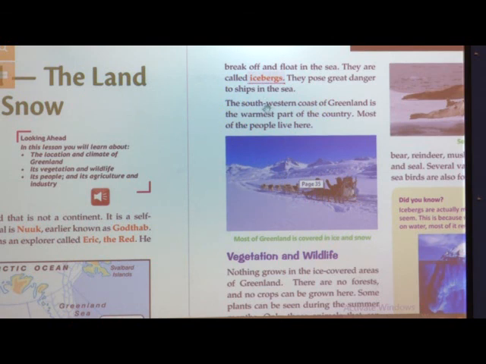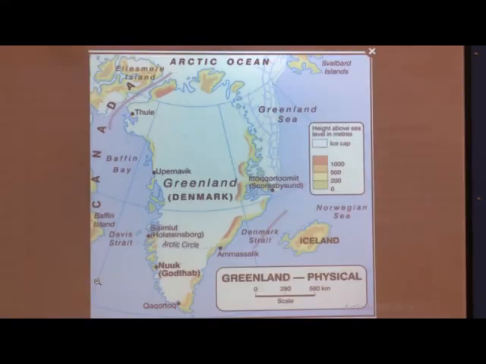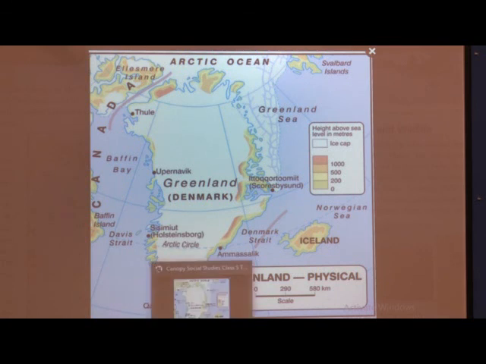Then, the southwestern coast of Greenland. Now, I will show again in this picture here. Southwestern means this is the south, north, east and this is west. This direction is west. This here is south. So, southwestern means this here. The southwestern coast of Greenland is the warmest part of the country. Warmest means it is not as warm as what we are feeling right now in Sholapur.